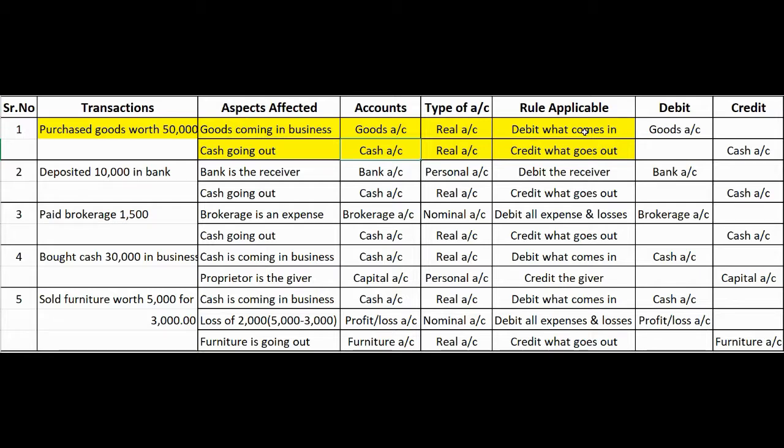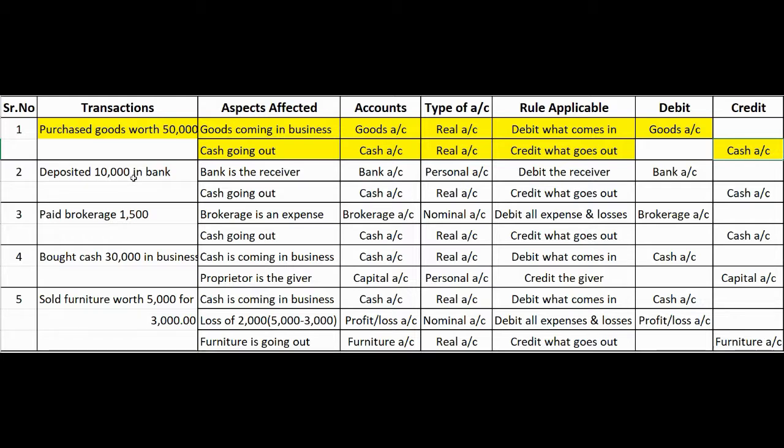So goods account will be debited. Similarly, for purchasing these goods, we are paying 50,000 as cash, therefore cash is what goes out, therefore cash account will be credited.